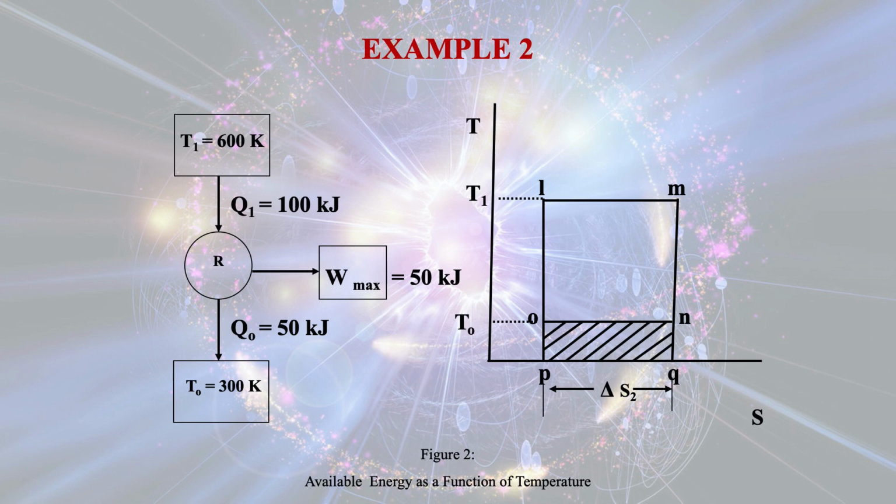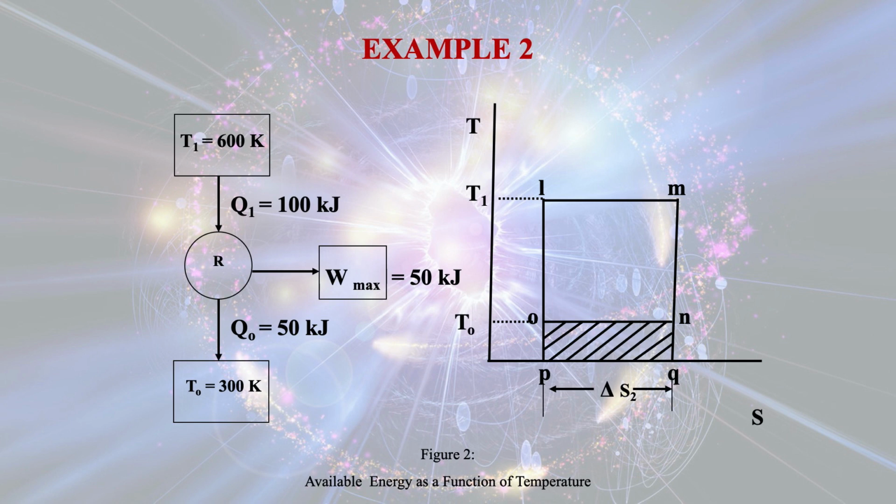But here we are getting available energy of only 50 kilojoule because the source temperature is 600 Kelvin, whereas the source temperature in the previous case was 1000 Kelvin. But for both cases, the temperature of the sink